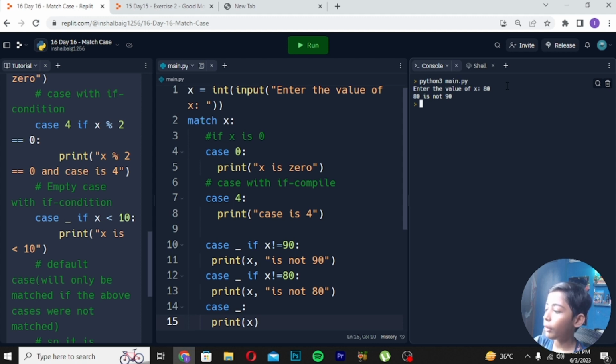Okay, now I hope you are getting all these points, and you can run this program. The default case will only match if the above cases were not matched. You are familiar with else if, so you can take it like else. I hope you understood these things and they are crystal clear to you.